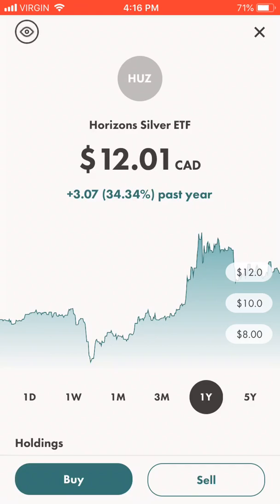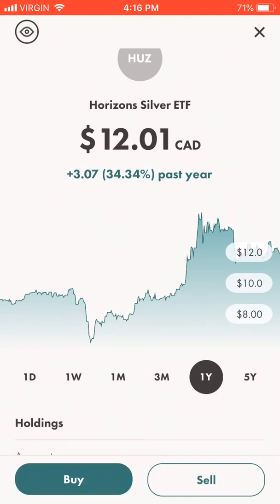In the last year, the Canadian dollar has been weaker compared to the US dollar. I think last year it was at 1.25. Right now it's around 1.31 or something. So that's the reason for that, but it's almost the same as silver.